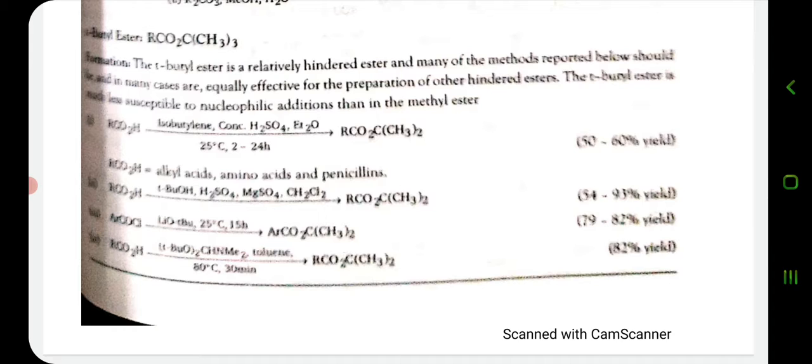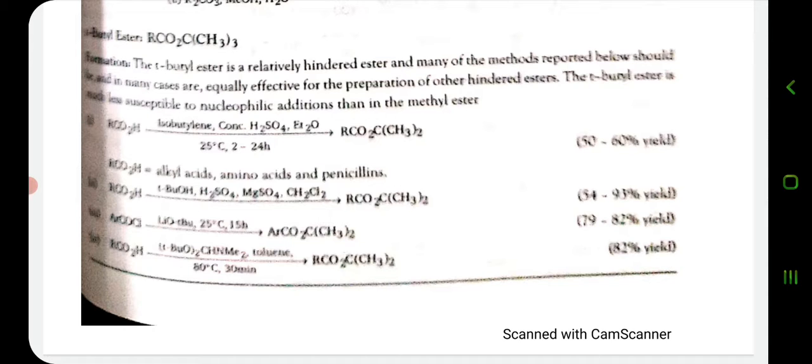In the case of tertiary butyl esters, it is a relatively hindered ester, and many of the methods reported below should be, and in many cases are, equally effective for the preparation of other hindered esters. The tertiary butyl ester is much less susceptible to nucleophilic addition than the methyl ester.